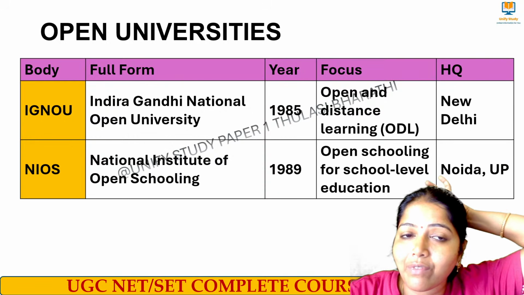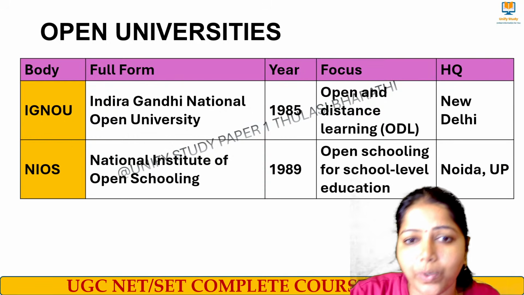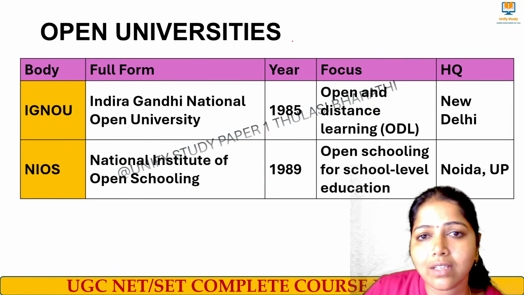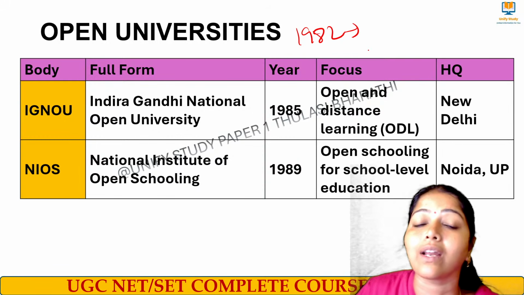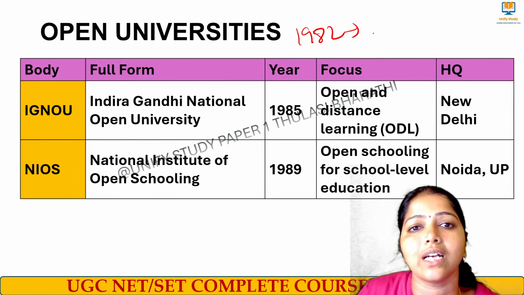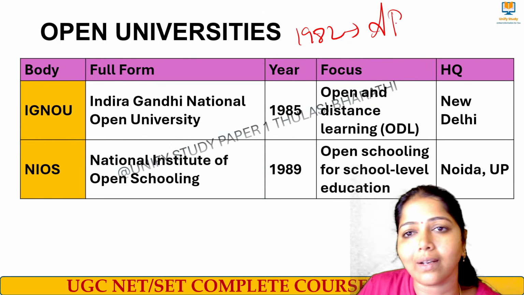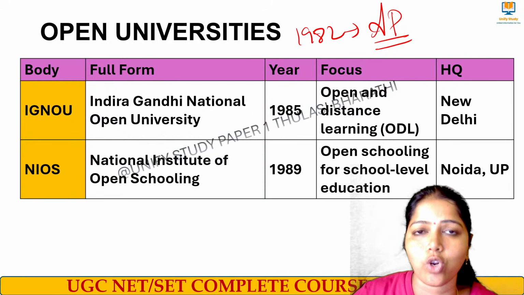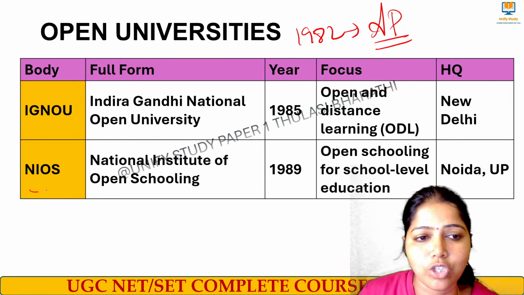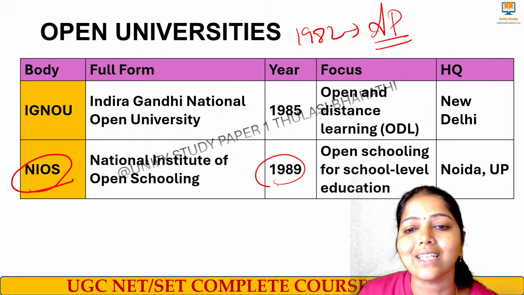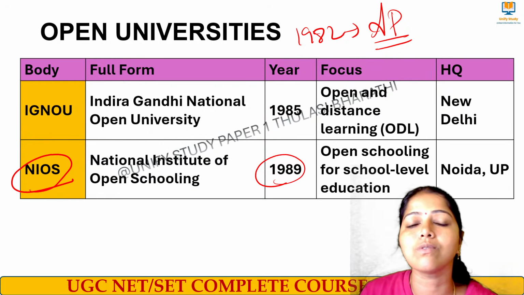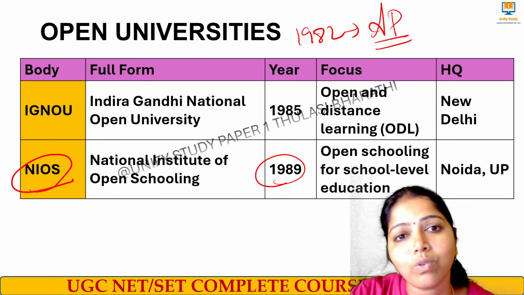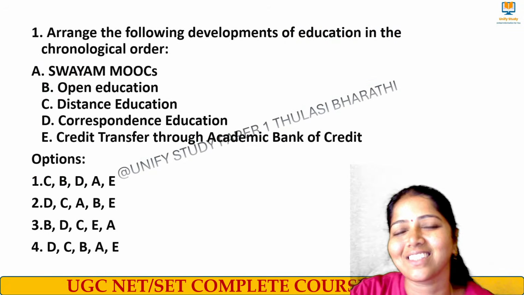So these are all the important years that we have to remember with respect to the institutes and regulatory bodies. Apart from that, we had IGNOU, Indira Gandhi National Open University, 1985. The Open University started before IGNOU, in the year 1982. We had Ambedkar Open University, also called Andhra Pradesh Open University, in 1982. Then only we had Indira Gandhi National Open University in 1985. And then we had the National Institute of Open Schooling in 1989, open schooling for the school level of education. I think you would have remembered all these things. So now, come on, we shall move on to questions.